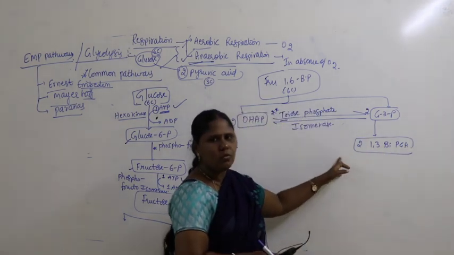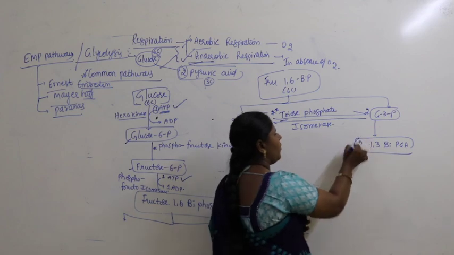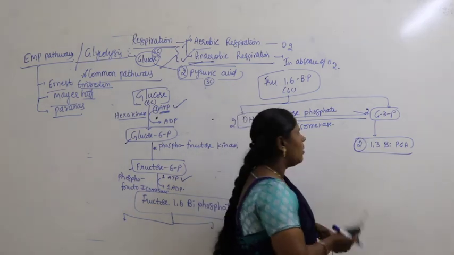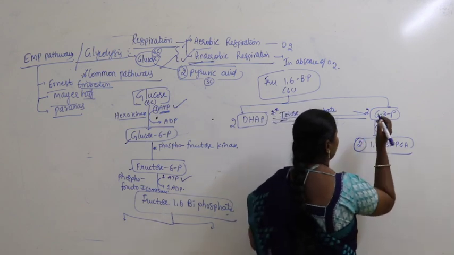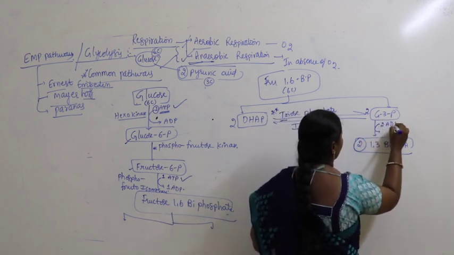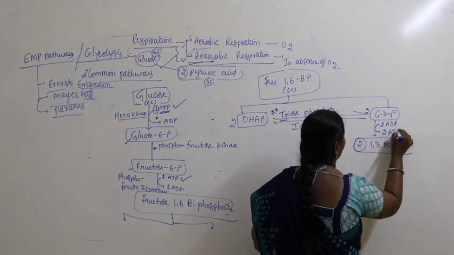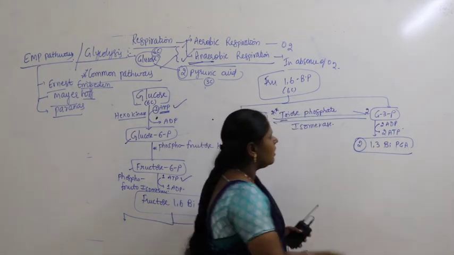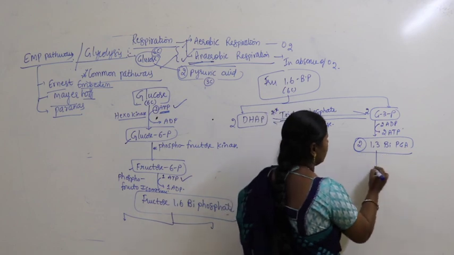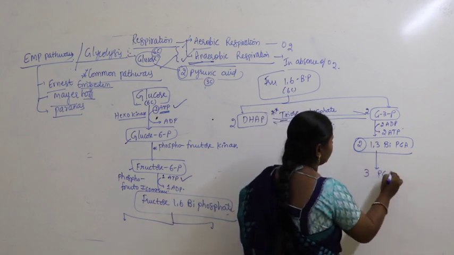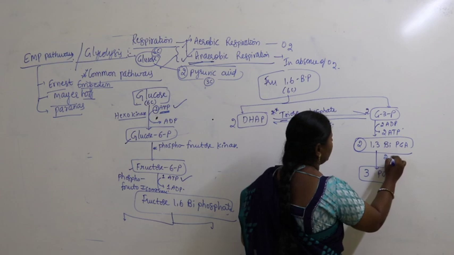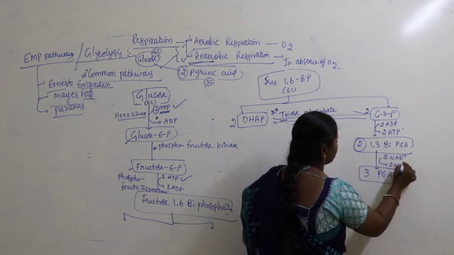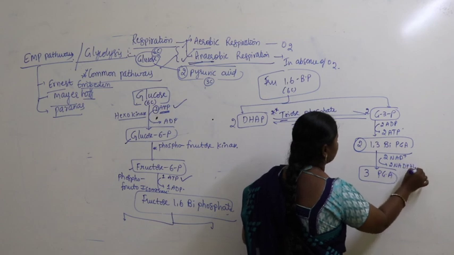G3P gets converted into two molecules of 1,3-biphosphoglyceric acid. Now with the production of this, two molecules of ADP get converted into two molecules of ATP. Okay. Now this 1,3-biphosphoglyceric acid gets converted into 3-phosphoglyceric acid with the conversion of 2 molecules of NAD plus into NADPH2.